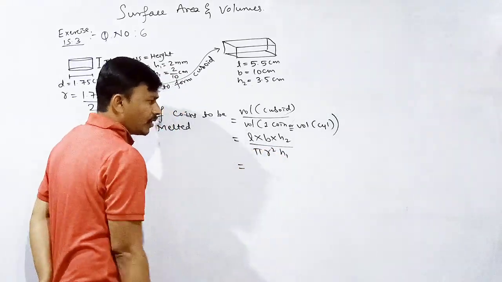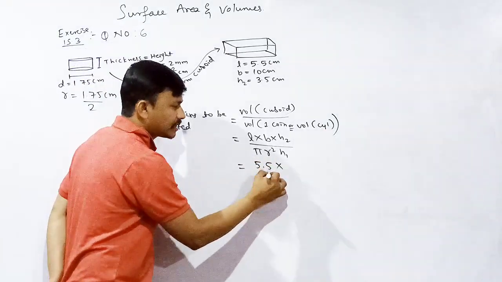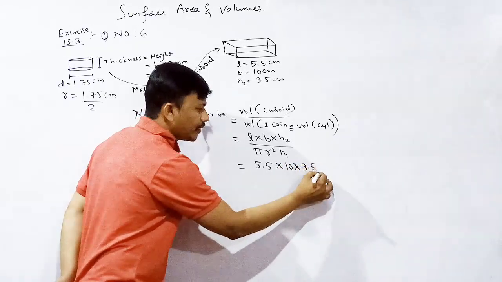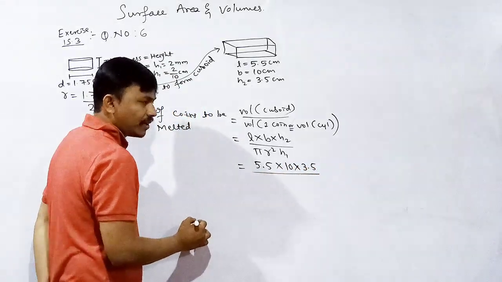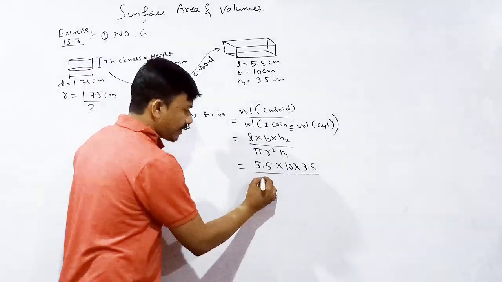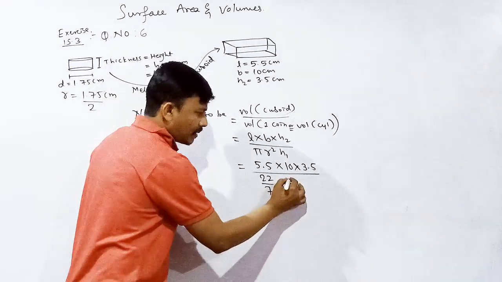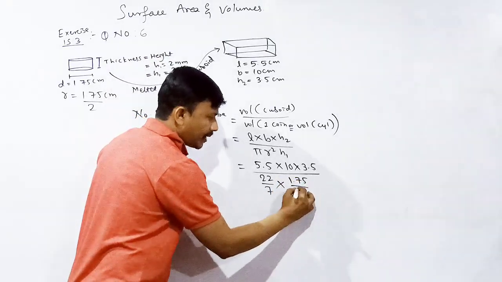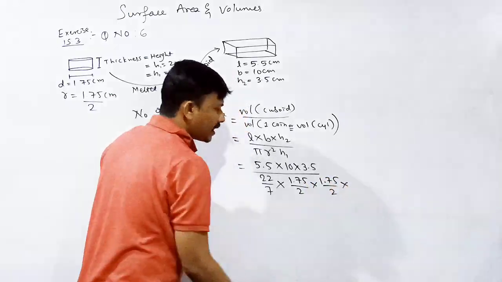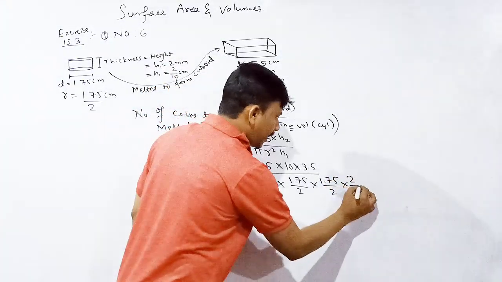This is equal to, what is length here? 5.5. What is the breadth here? 10. What is the height here? 3.5, divided by, what is pi value? 22 divided by 7. And what is the radius? 1.75 divided by 2 into 1.75 divided by 2 into, what is the height here? 2 by 10.